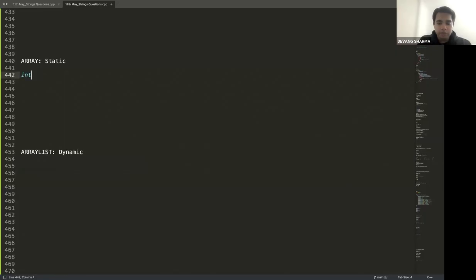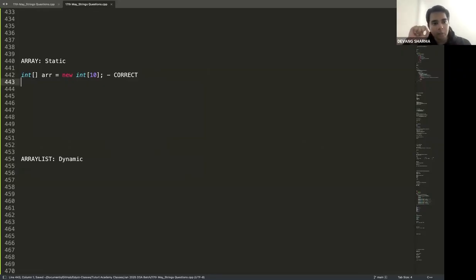If I create integer array equal to new integer 10, is anything wrong with this code? If I compile and run this code, will it run? This code is completely correct. This will run.